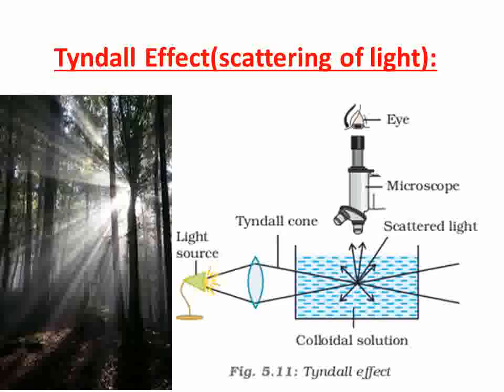Then it is scattered in all possible directions, and the appearance of bluish color in the solution is observed by the microscope. This is the Tyndall effect.